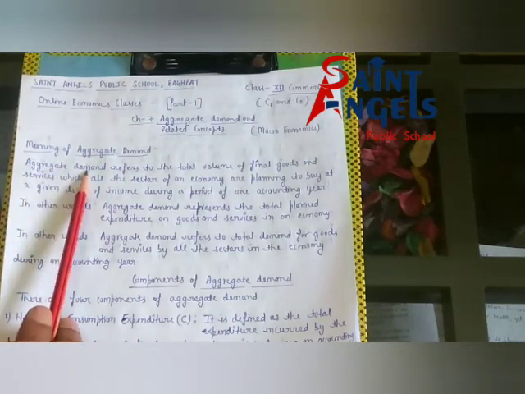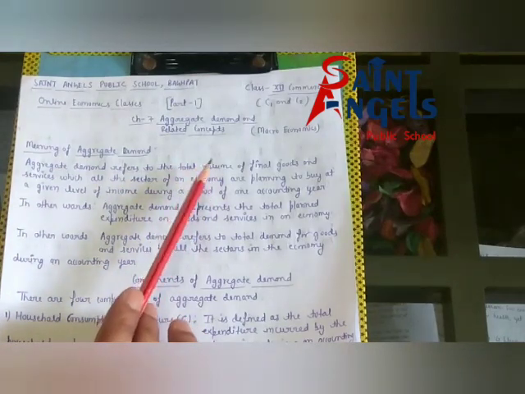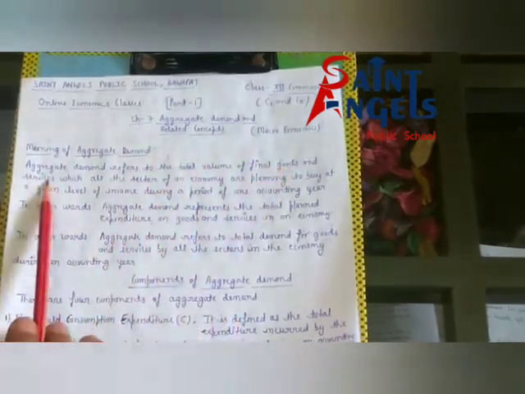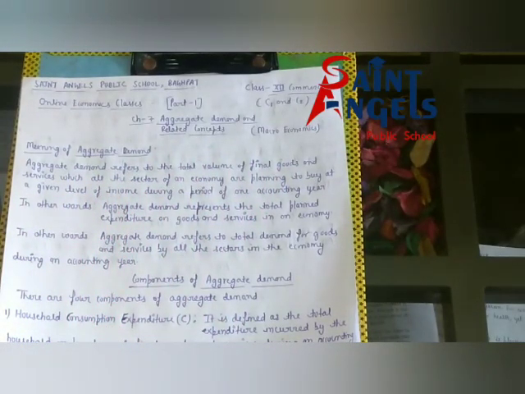See, aggregate demand refers to the total volume. Volume means amount here. A total amount of final goods and services which all the sectors, there are 4 sectors in an economy. First, household sector. Second, firm sector. Third, government sector. And fourth, foreign sector. I hope all of you have understood how many sectors are in an economy.